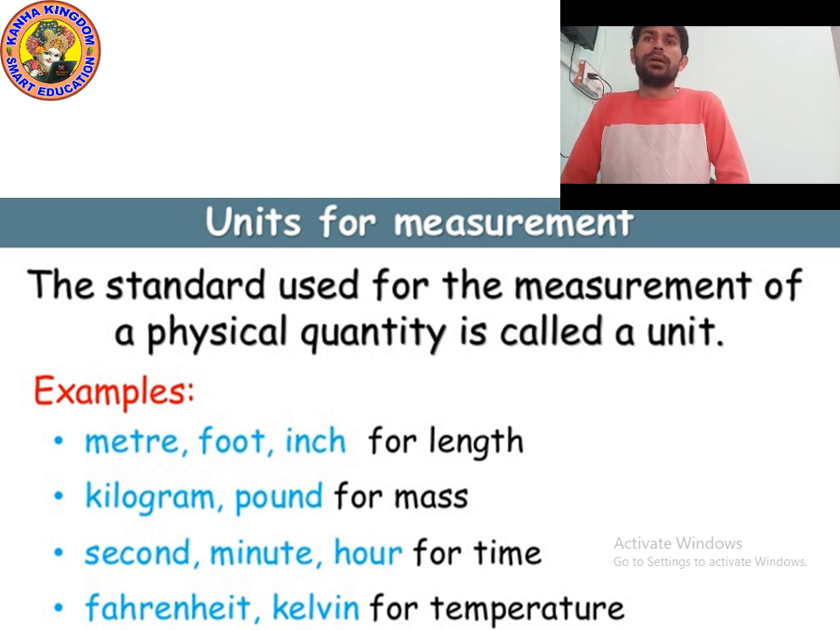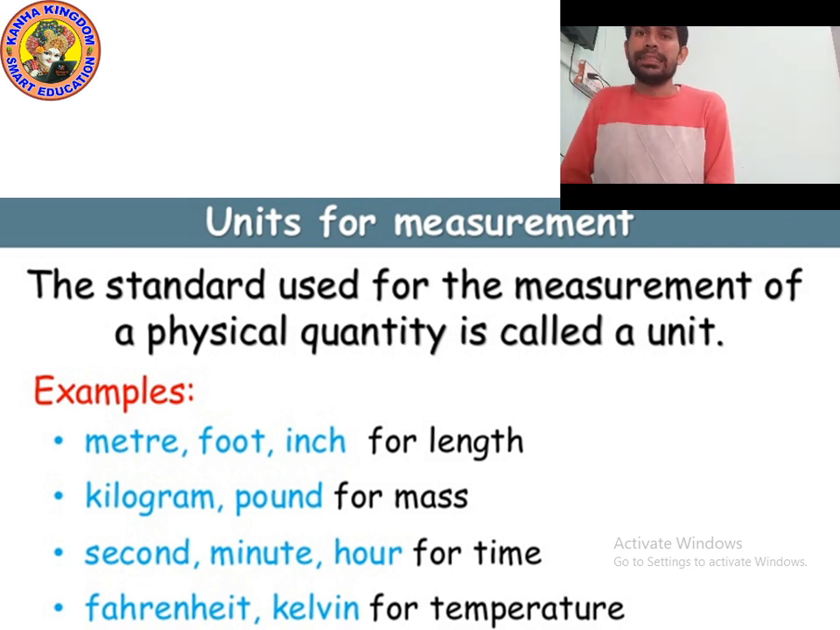Okay. So length, what is the unit of length? The units of length are meter, foot, inch. The units of mass are kilogram, pound, gram. Time, yes, second, minutes, hour. They are the units of time. Temperature, the units of temperature are Fahrenheit, Kelvin, Celsius.